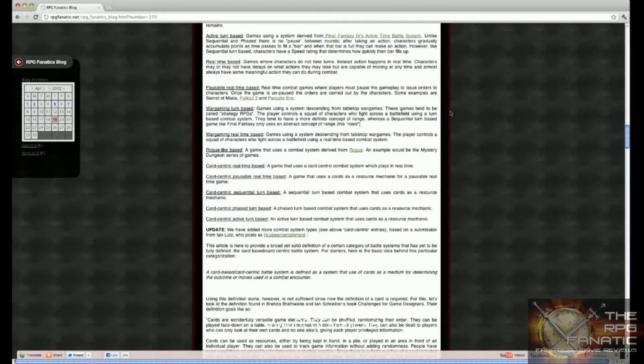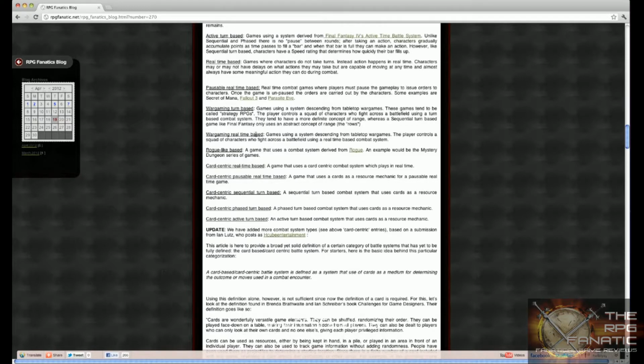And occasionally, some of these games might even have it so that if you have a squad that's fighting near a squad of archers, the squad of archers will attack the enemies that your close quarters combat foot soldiers are fighting. So the combat system incorporates range, and it's really just like a tabletop wargaming game.